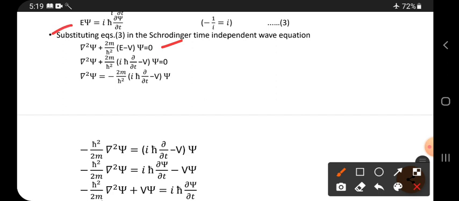Before doing this, in the place of E substitute: Eψ is equal to iħ ∂ψ/∂t. So ψ leave it. In the place of E, iħ ∂/∂t.